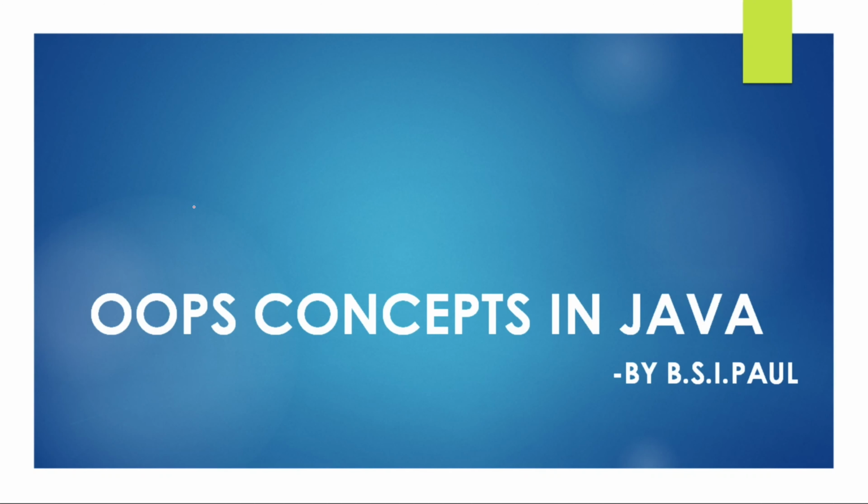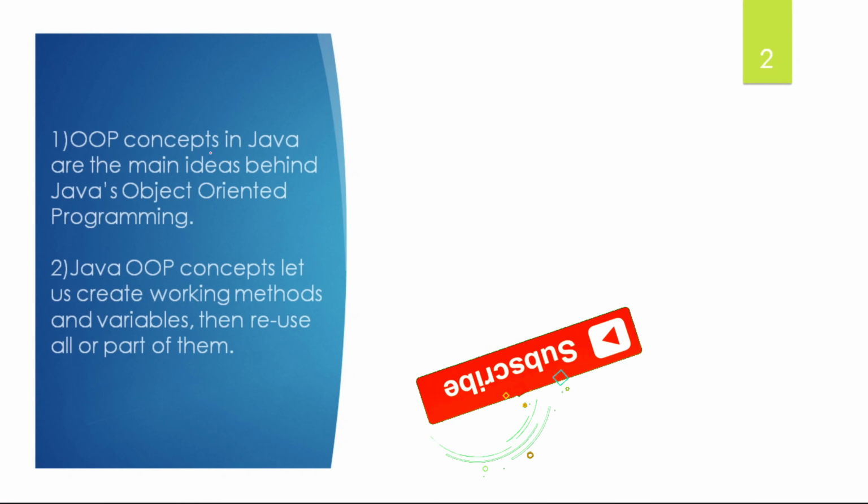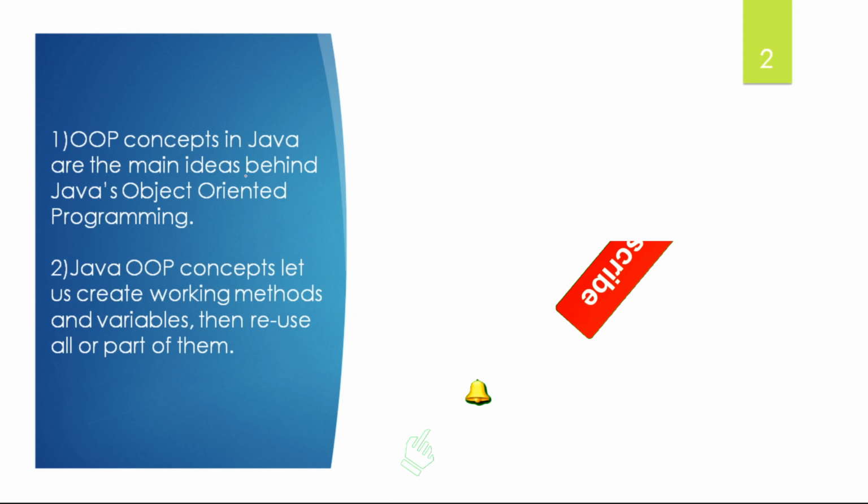Now let us discuss the topic of OOPS concept in Java. OOPS concepts in Java are the main ideas behind Java's object-oriented programming. In Java's object-oriented programming, the OOPS concepts play an important role and they are the key steps. Java OOPS concepts let us create working methods and variables and then reuse all or part of them very easily.